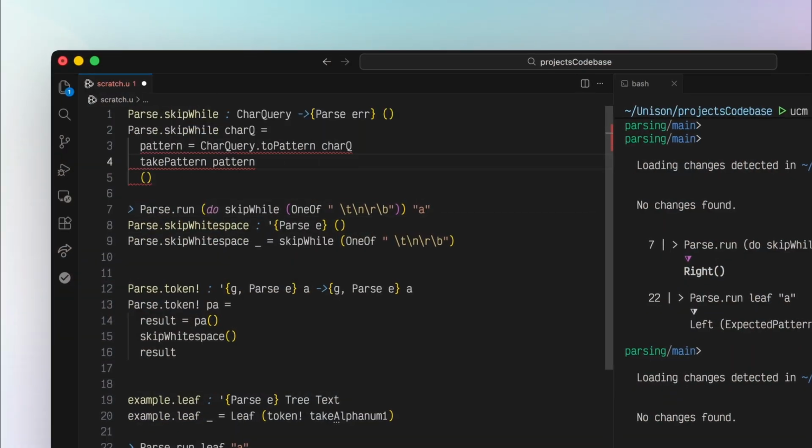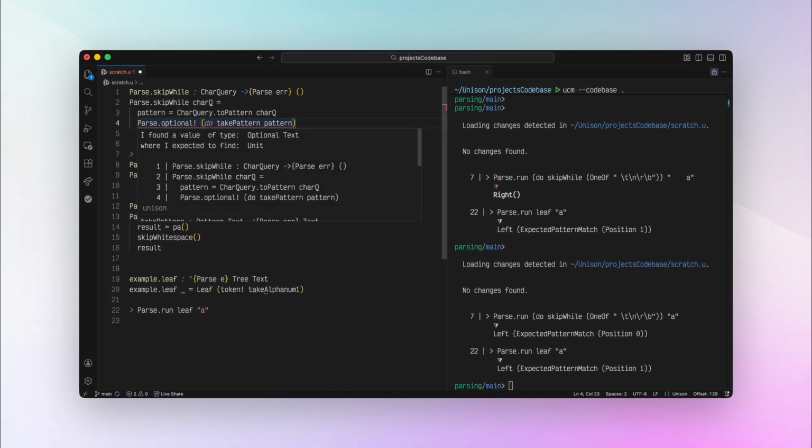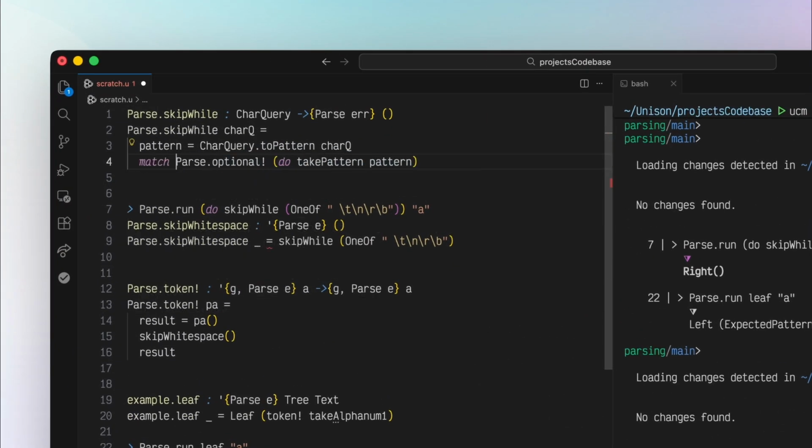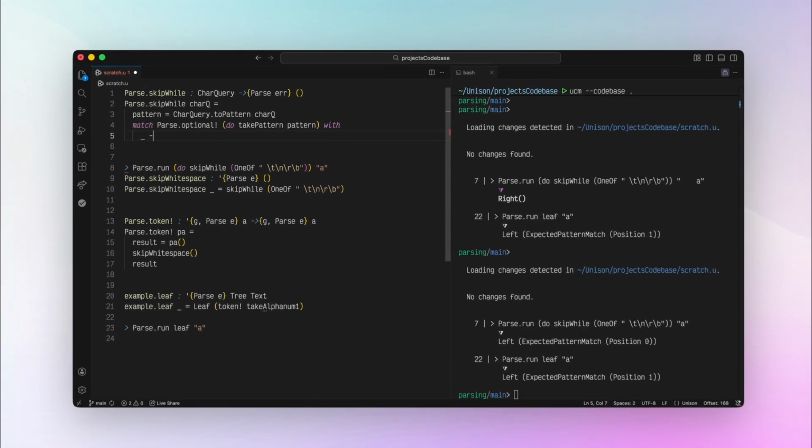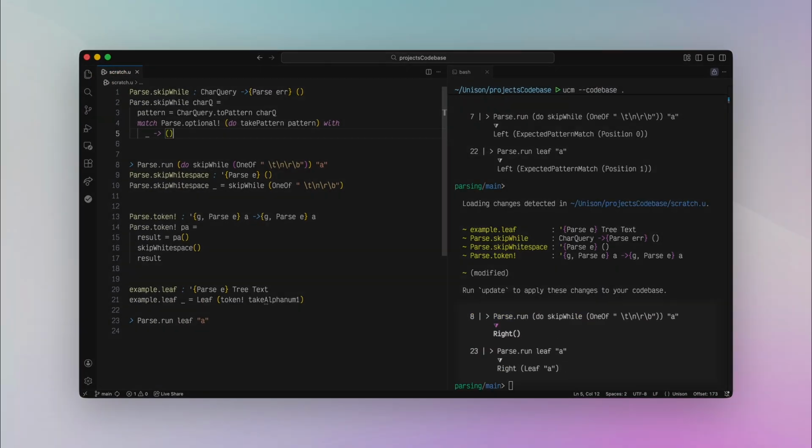Skip while is really behaving more like skip while one or more. There's a variety of ways to handle that, but looking at the skip while function, I think what I'll do is wrap the take pattern call in the parse.optional function. If the parser fails, the failure will get wrapped in the none case. In both cases, we'll just return unit.